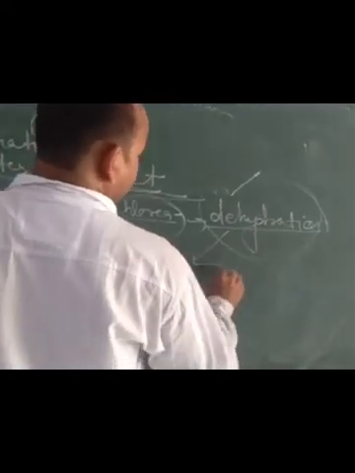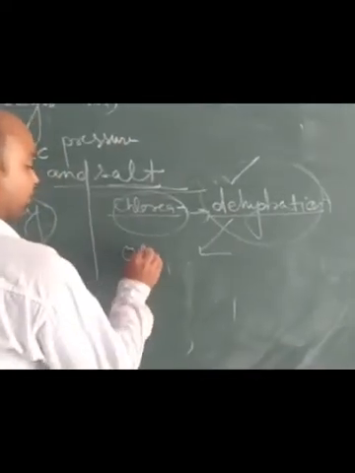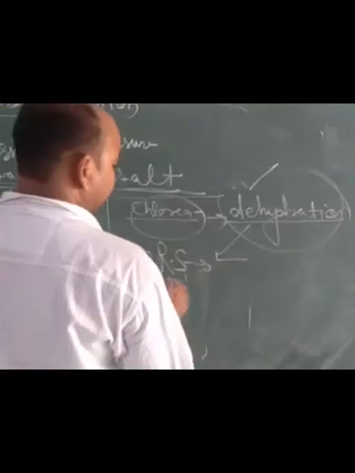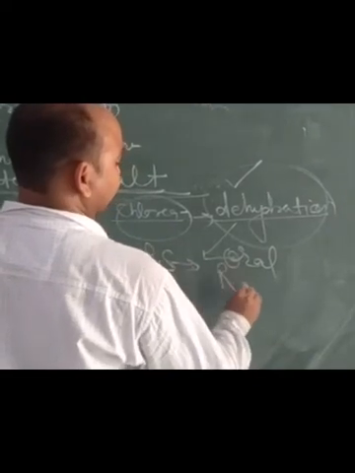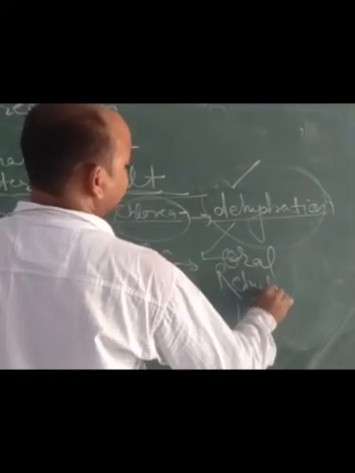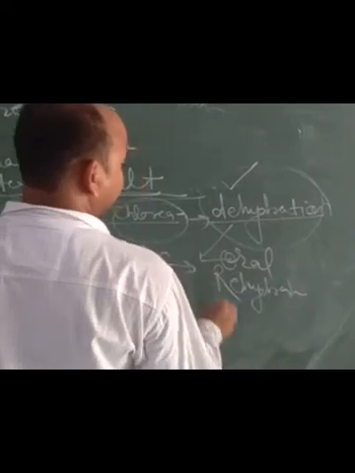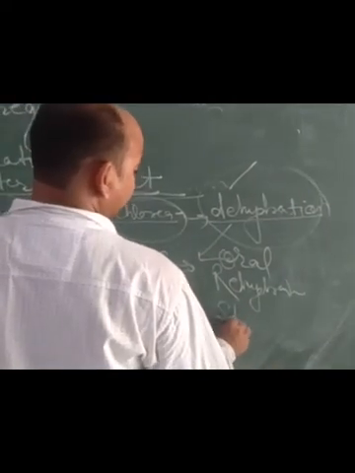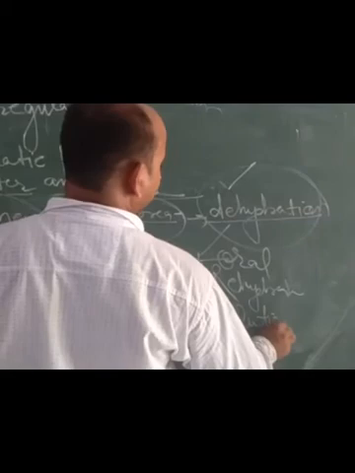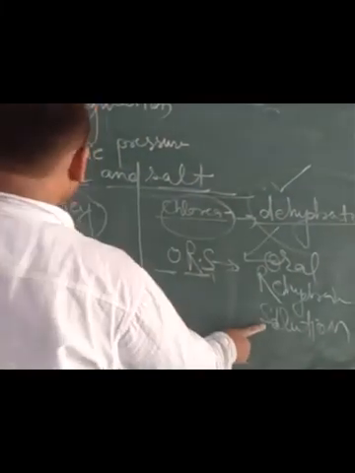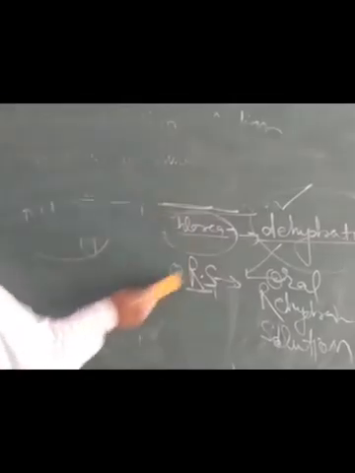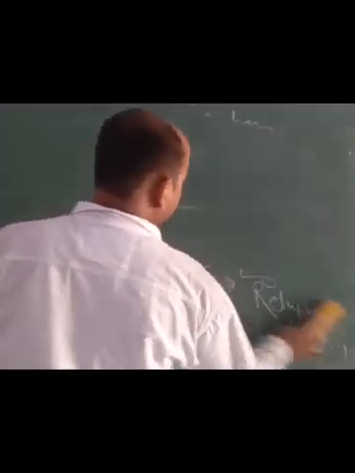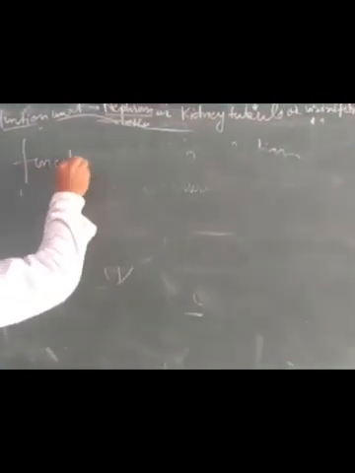To recover from this condition, a solution is given that is called ORS solution, which means oral rehydration solution. It is used for persons affected by cholera-like disease, so that water balance can be maintained in their body. Now we will discuss the functions of kidney. What are the different functions of kidney? The first function of kidney is